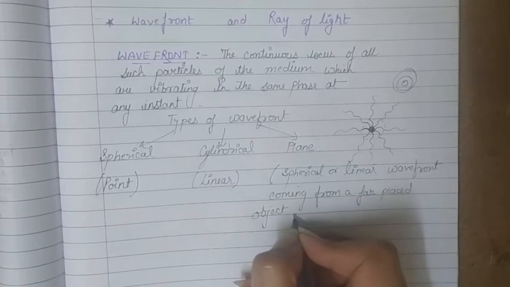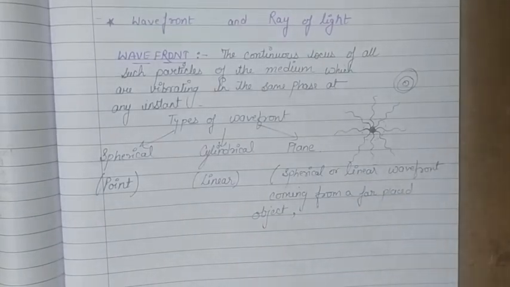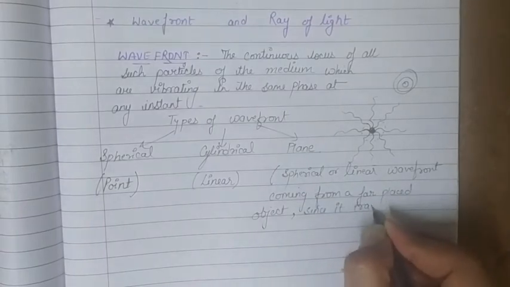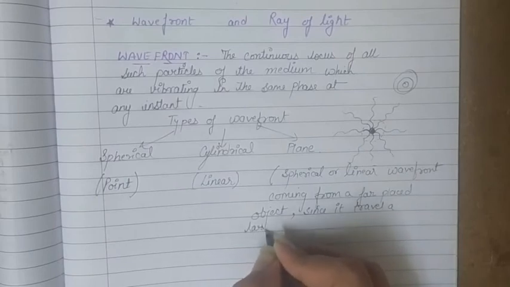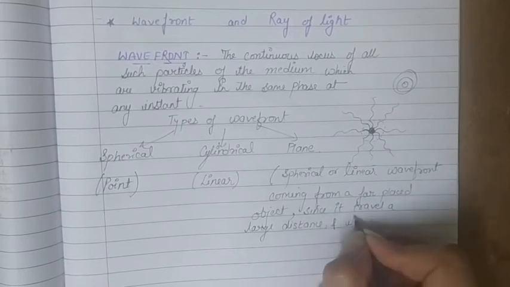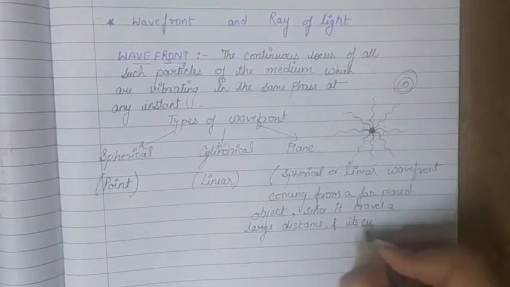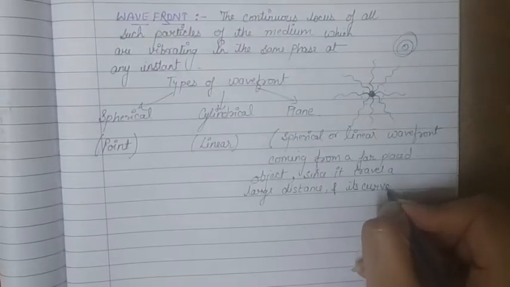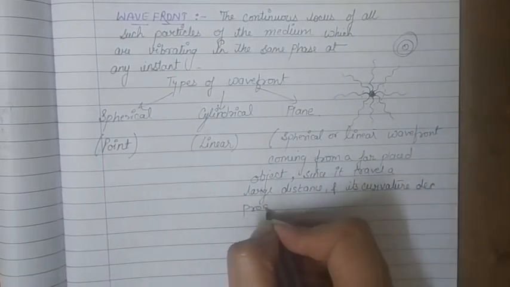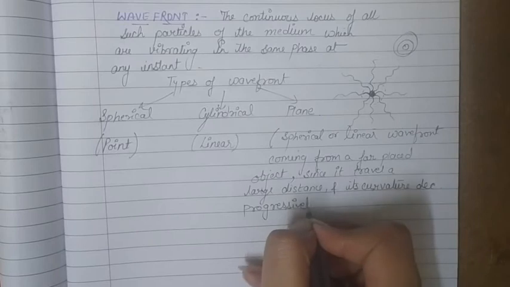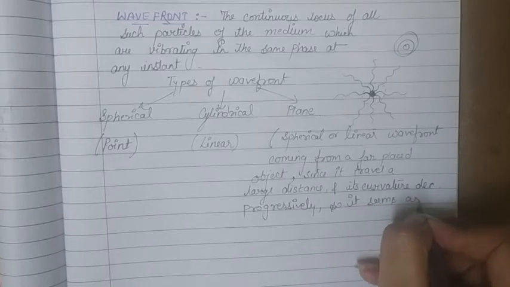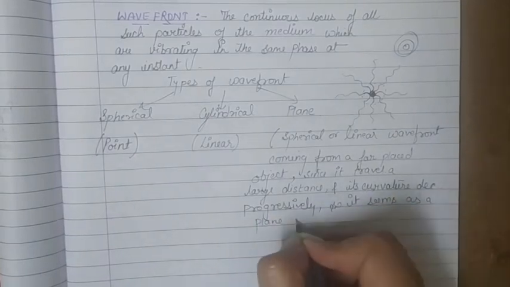Since it is traveling a large distance, its curvature decreases progressively, so it appears as a plane wavefront. This is called a plane wavefront.